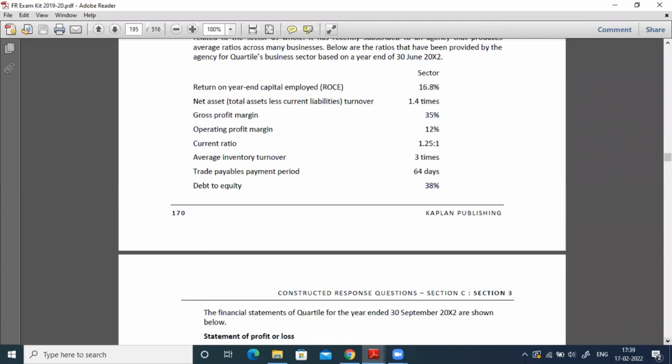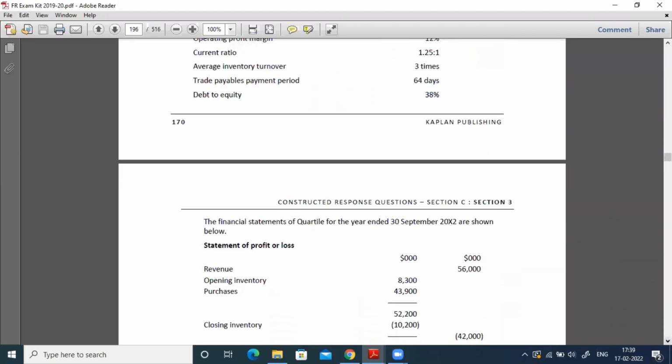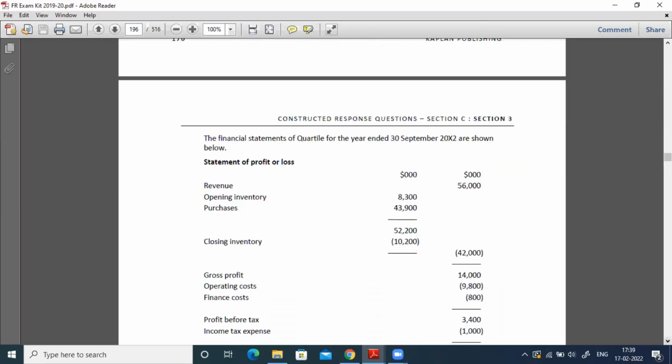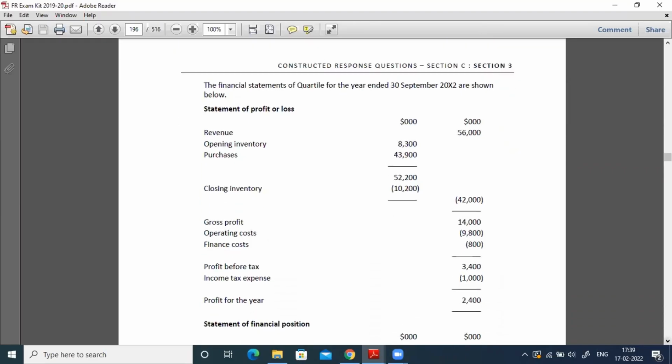In addition to this, the financial statements of Quartile for the year ended are also given. So here you can find the statement of profit or loss. Try to understand why they would have given the financial statements. If the industry averages are given, the first step in your analysis and interpretation question is that you need to compute the ratios of your firm.